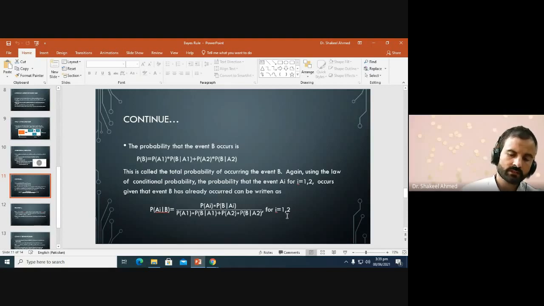Then we can write for the ith event, given that the data or the evidence B is available, in terms of their individual probabilities and the reverse conditional probability, and this is basically the probability of evidence, probability of B.